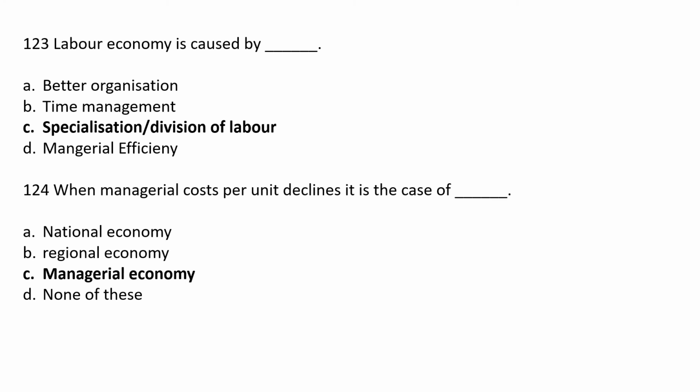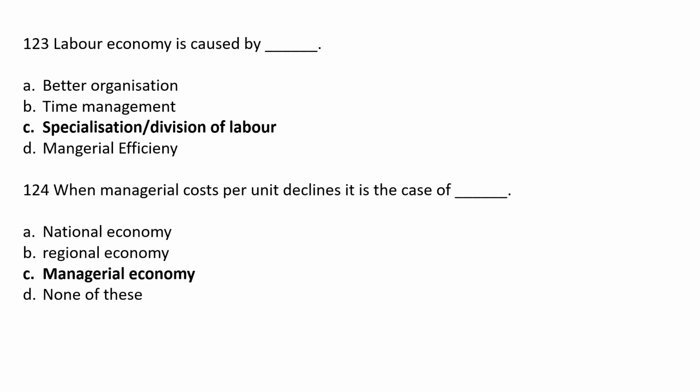Labor economy is caused by option A better organization, option B time management, option C specialization division of labor, option D metallurgical efficiency. The correct answer here is option C specialization or division of labor. So labor economy is caused by specialization, or you can call this a division of labor.